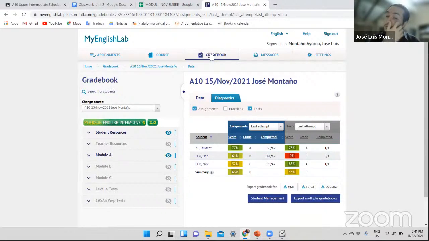So please, my recommendation, because not all of you, as you can see here, these are your scores so far. It's not bad. I think it's okay because we only need like 50.1 to go to the next course, right? But I believe that you can do it better because of the level that I see and that I know that you have. So in order to improve your scores, if you want to improve your scores, please remember that now I'm going to assign the second unit and you can start with these exercises now. If you have some questions, it's better if you start doing this now, and the next class you can ask me the questions that you have.